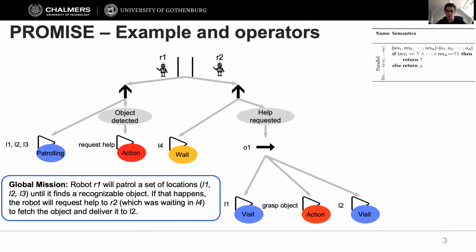The parallel operator, which is always the root of the mission, decomposes the global mission into local robot-specific missions. This means that all the operators related to each branch will be automatically delegated to that robot, as represented in the labels of the edges.